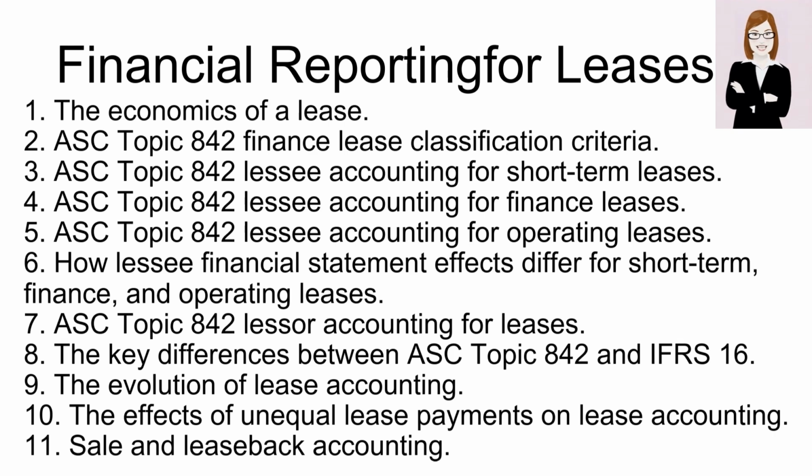ASC 840's executory contract approach faced criticism for enabling off-balance sheet financing, reducing comparability. This led to a joint project by the Financial Accounting Standards Board and the International Accounting Standards Board, resulting in ASC 842 and International Financial Reporting Standards 16. These standards require lessees to recognize assets and liabilities for most leases over 1 year, enhancing transparency and comparability.